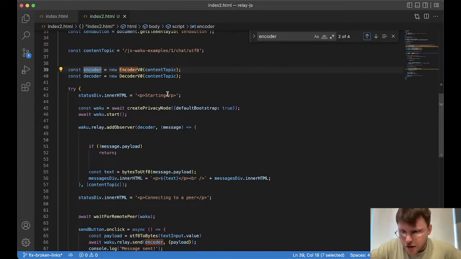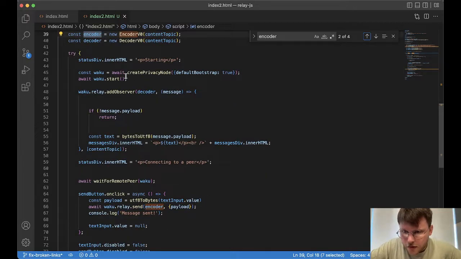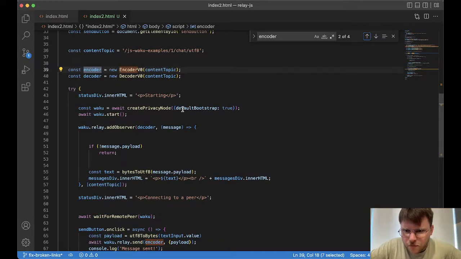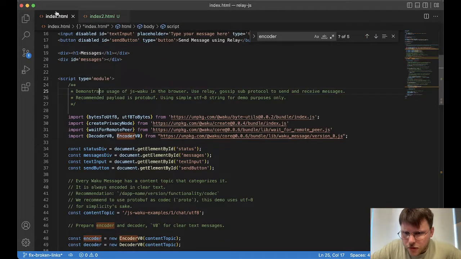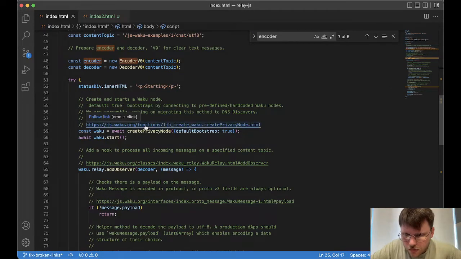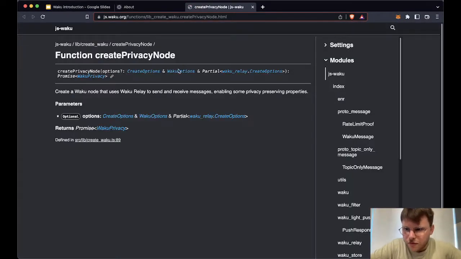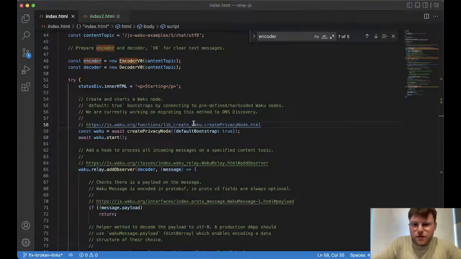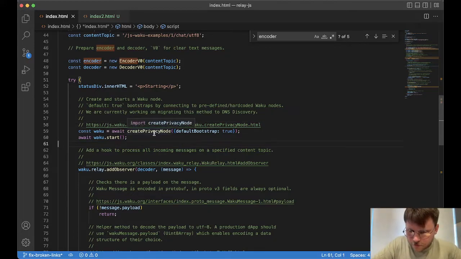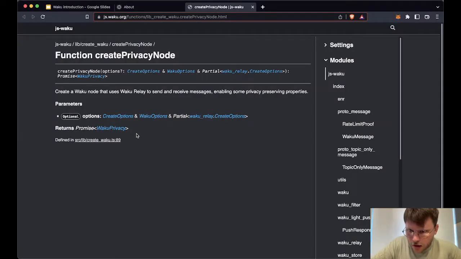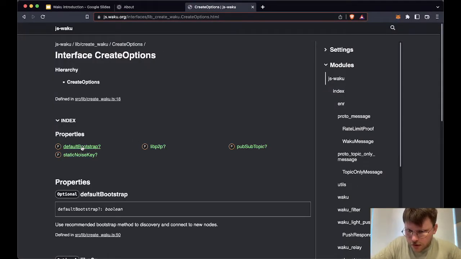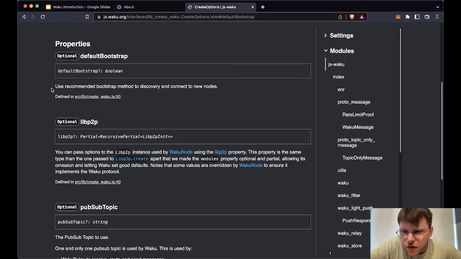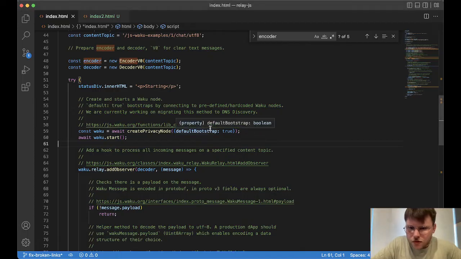So we just got a big try catch here in the JavaScript. The first thing it does, it creates the privacy node. Actually, we're gonna quickly go to the library for this. Okay, so it creates a Waku node that uses Waku Relay to send and receive messages and enabling some privacy preserving properties. So it creates it with default bootstrap true. I'm not too sure what that option means, so let's take a little look. Use recommended bootstrap method to discover and connect to new nodes.